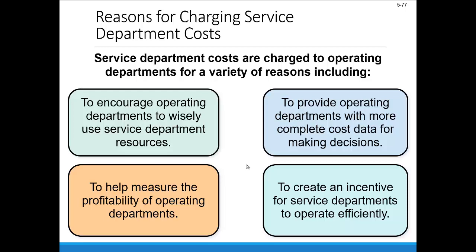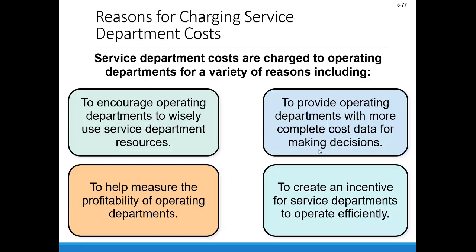Now, service department costs are charged to operating departments for a bunch of different reasons, and here's just a few. It encourages operating departments to make better use of those service department resources, right? If we don't charge them for it, in other words, they're liable to go willy-nilly with it, kind of consume those things at an unlimited rate. It helps us measure the profitability of our operating departments. It provides operating departments with more complete cost data for making decisions, tells them what it really costs to run their part of the organization, their department.